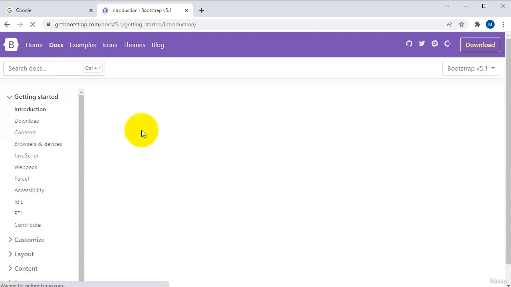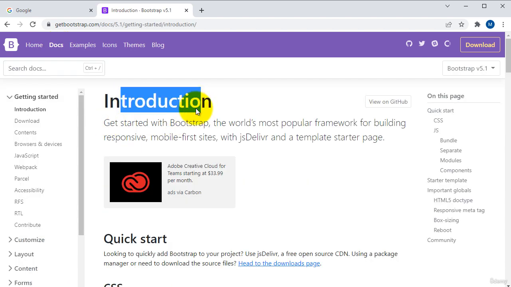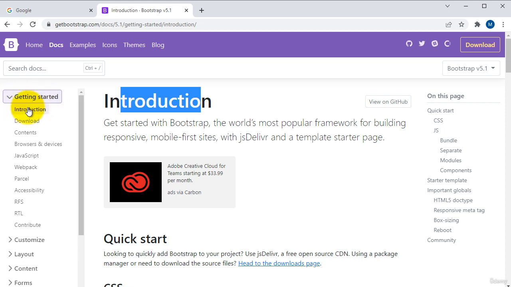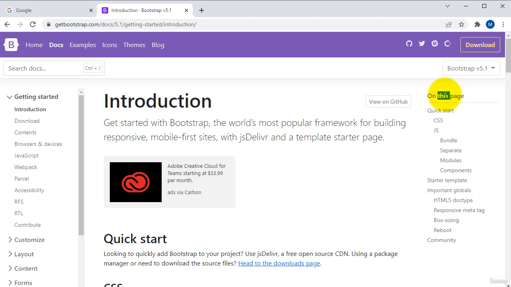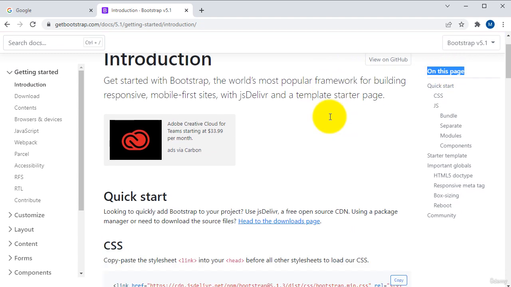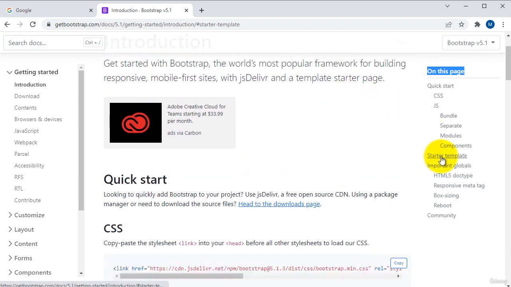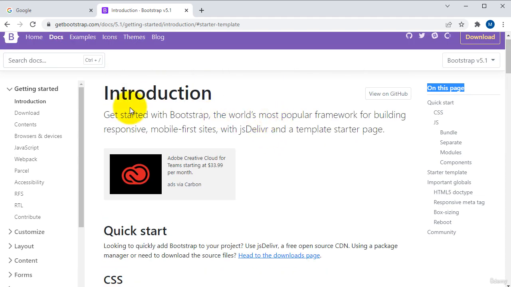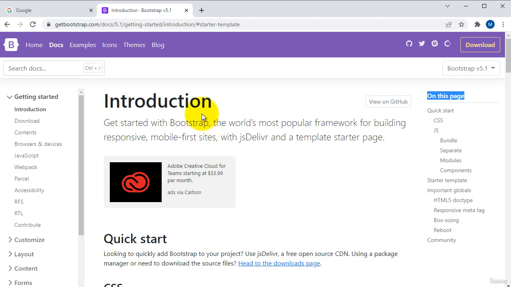Come to the documents. There you can see the introduction, and in that the getting started menu. The documentation has this kind of menu options, and each menu has its own independent submenus on this page also. Okay, so here you can see there is a starter template, and moreover, remember, if you want to install Bootstrap into your project, there are two kinds of installation process, for HTML and CSS.